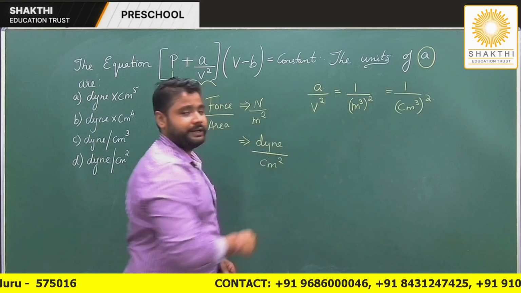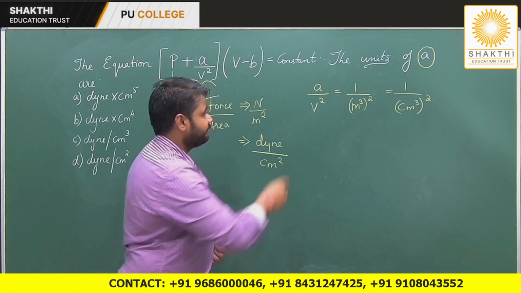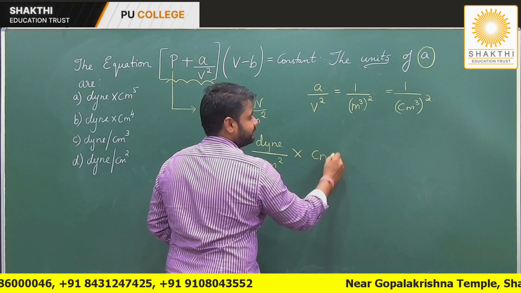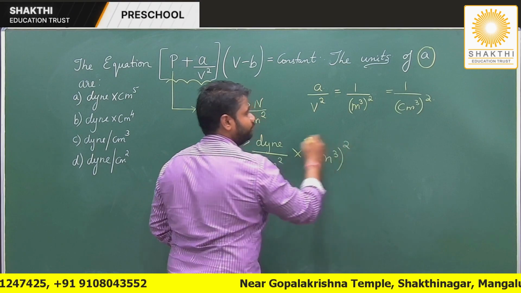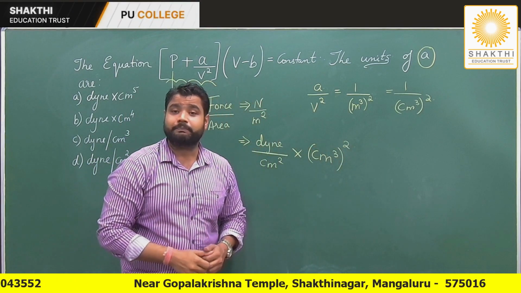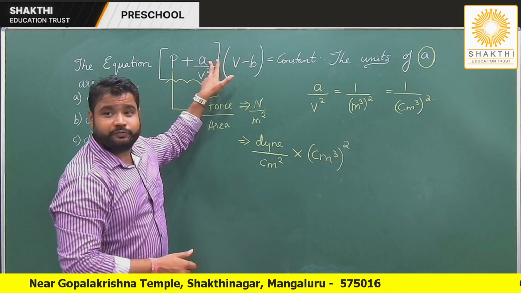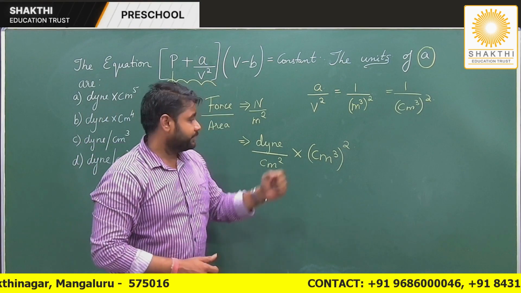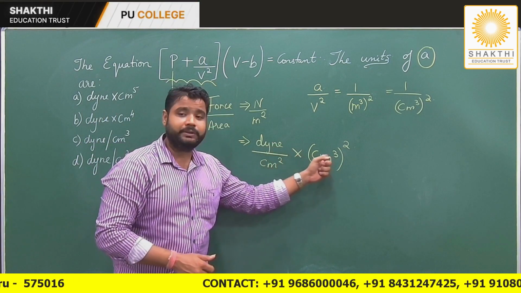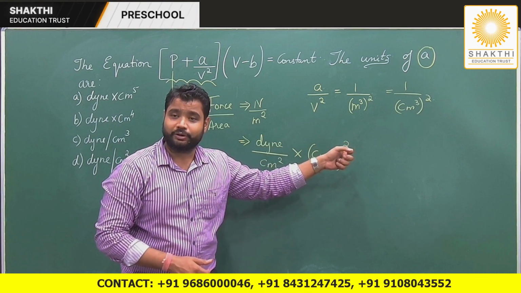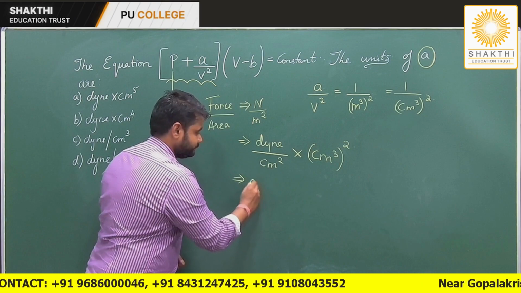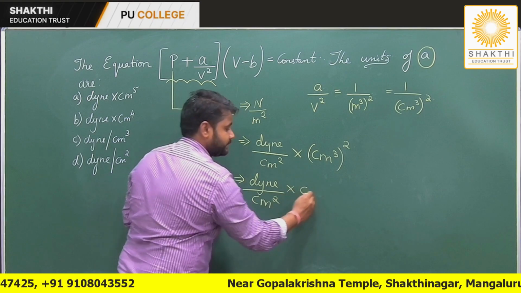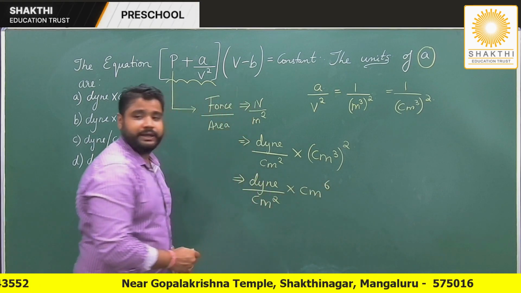I am interested to find the value or the unit of A. So when I find the unit of A, what do I need to do? Just multiply this by what? Centimeter cube, the whole square, yes or no? Correct. I hope you are getting the step, getting the concept. I have to find the unit of A, yes or no? So the unit of this and this is being multiplied there. So I get dyne per centimeter square into centimeter cube, the whole square, yes or no? So what do I get here? So I get this as dyne per centimeter square into centimeter to the power 6. So can I cancel something now?